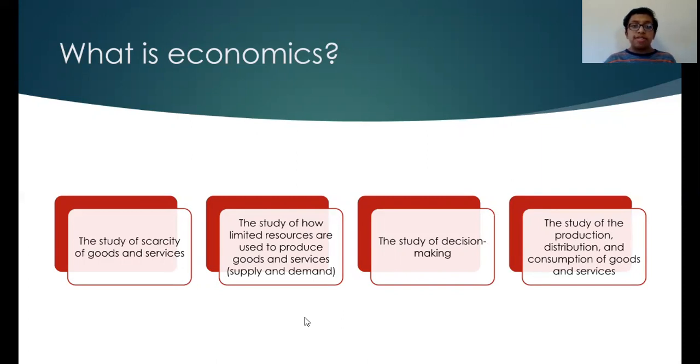Economics is also the study of decision making, because the scarcity of resources causes people to have to make decisions on how to effectively use limited resources to produce these goods and services. Scarcity also causes people to make decisions on how to distribute these same goods and services to meet the demand. Scarcity of resources leads to decision making on how to effectively use resources for production, distribution, and consumption. This is why scarcity is the foundation of economics.